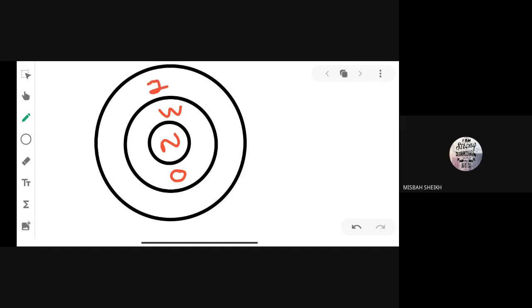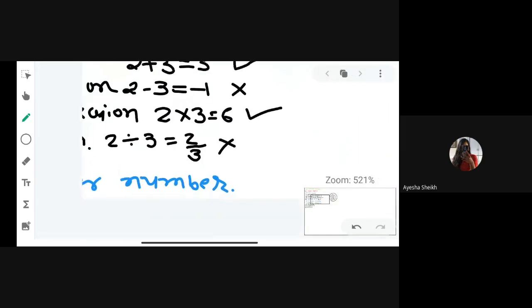And in integer numbers, we include whole numbers and negative numbers: minus infinity to minus 3, minus 2, minus 1, 0. Sorry, 0 we already counted in whole numbers. Are you getting it? So it means if 2 and 3 are whole numbers, they are also integer numbers, right?